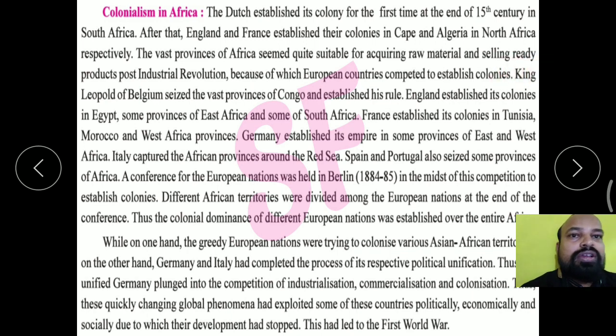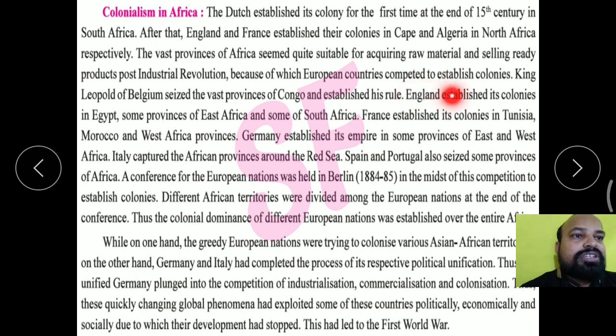Now King Leopold of Belgium seized the vast province of Congo and established his rule.